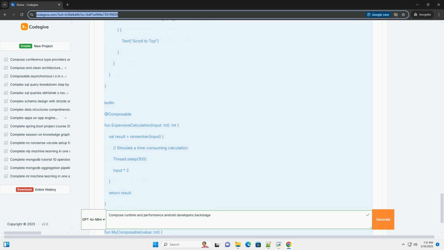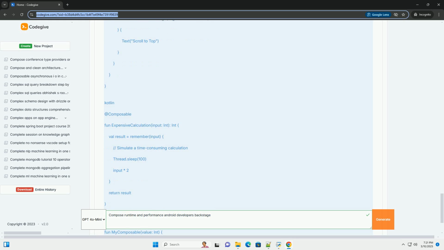Side effects. LaunchedEffect, rememberCoroutineScope, SideEffect, and DisposableEffect are used to manage side effects in Compose. Use these carefully to avoid introducing performance bottlenecks. LaunchedEffect can be used to perform asynchronous tasks in a composable, but avoid blocking the UI thread. Integration with existing Android views. Compose can be integrated with existing Android views using the AndroidView composable. This allows you to gradually migrate your app to Compose. However, be aware that there can be performance overhead associated with bridging between Compose and the View system.